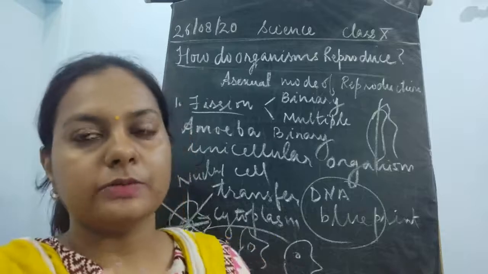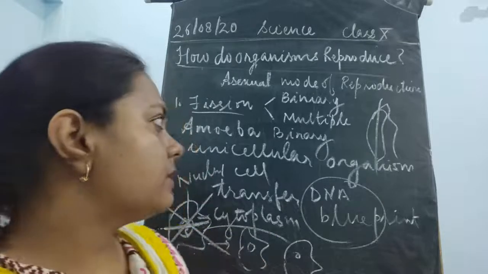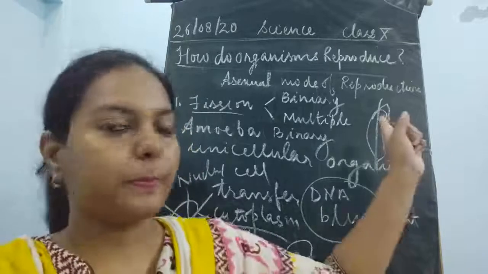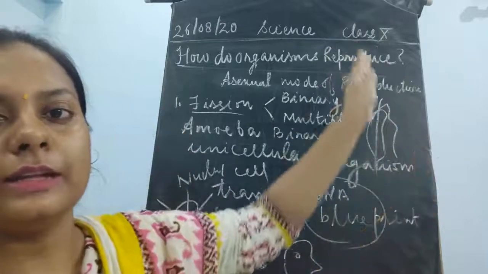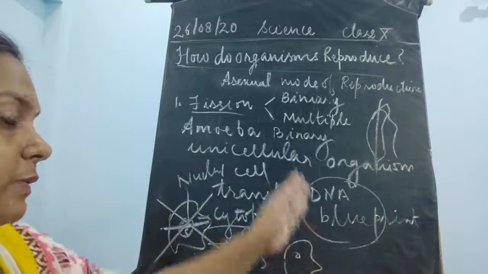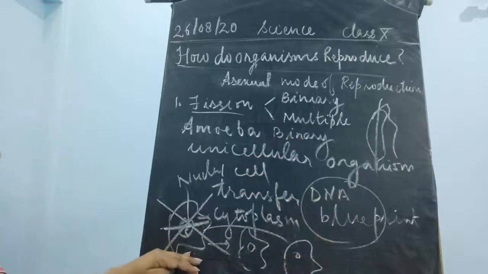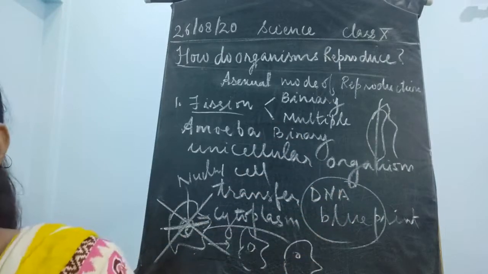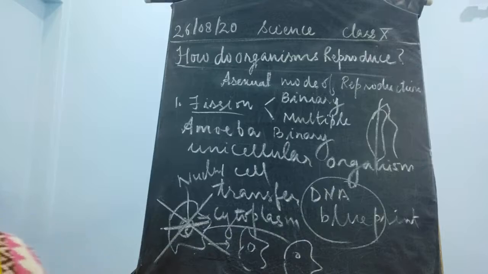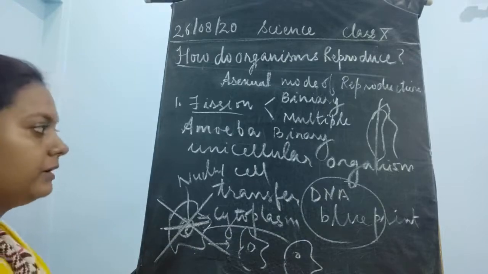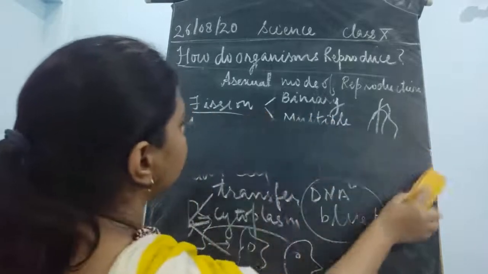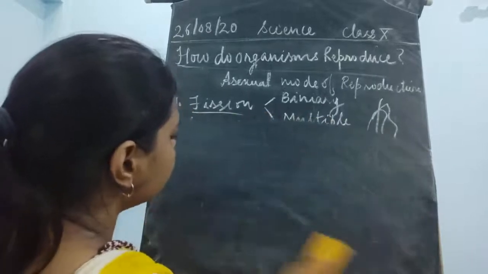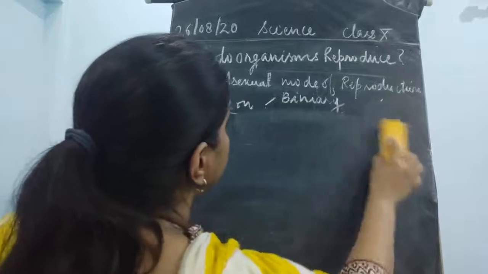I mean, two daughter cells will be produced. But the plane of reproduction is different. Here it is taking place in a horizontal, or rather vertical, way. Sometimes in amoeba, as it has an irregular shape because it does not have any fixed shape, it can be divided into any shape. But this is going to give rise to only two daughter cells.